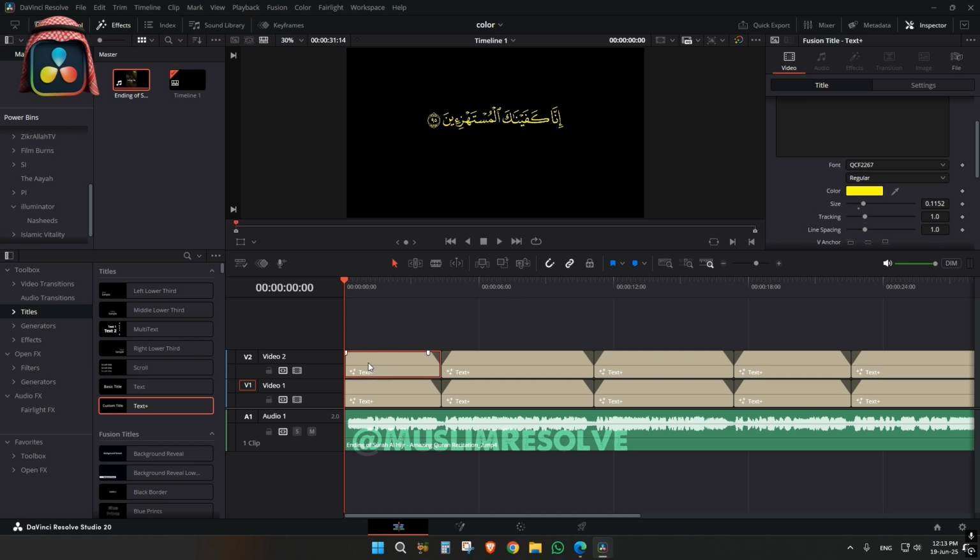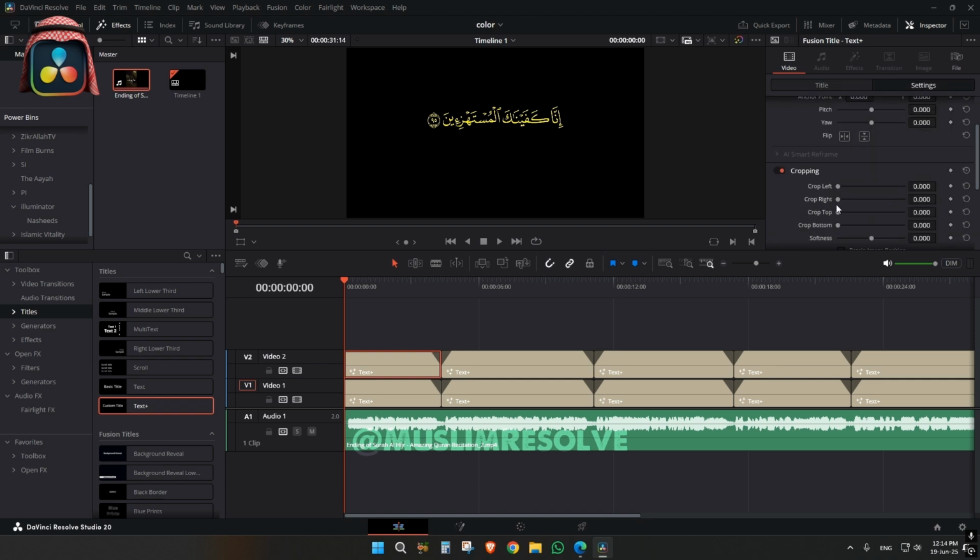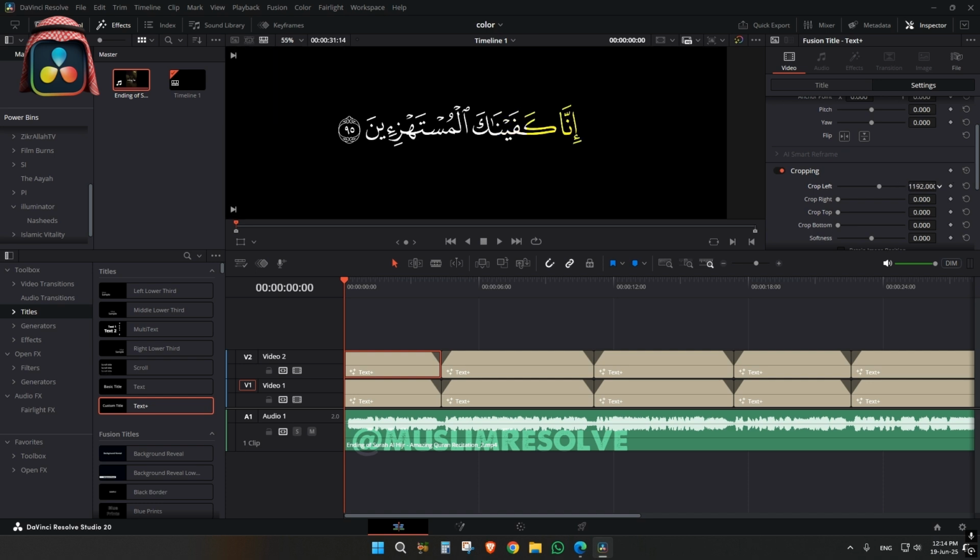Now we will go to the upper section, that yellow part. Now we will go to the settings tab, and over here cropping, we have to crop from left. See, now everything is white. We'll just have a keyframe over here. It should start here.